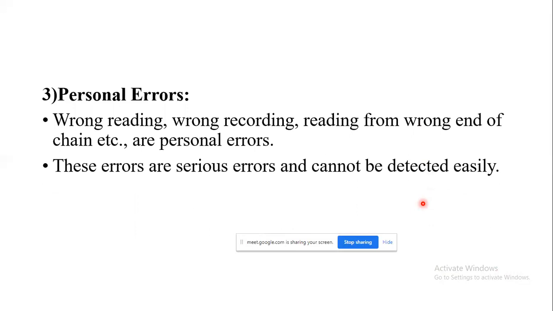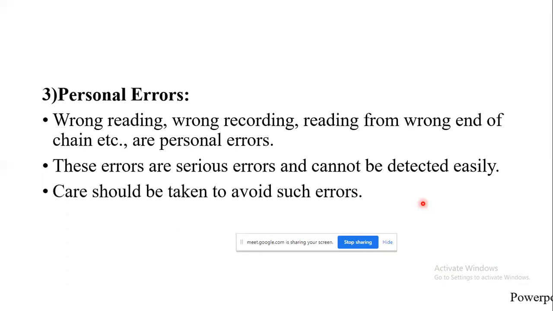If while drawing the sheet an error is noticed, we can't predict where it occurred; it might be due to wrong reading or wrong recording. If the distance is 30.5 meter and you record only 30 meter or 29.5 meter, we cannot predict that error. Care should be taken to avoid such errors.